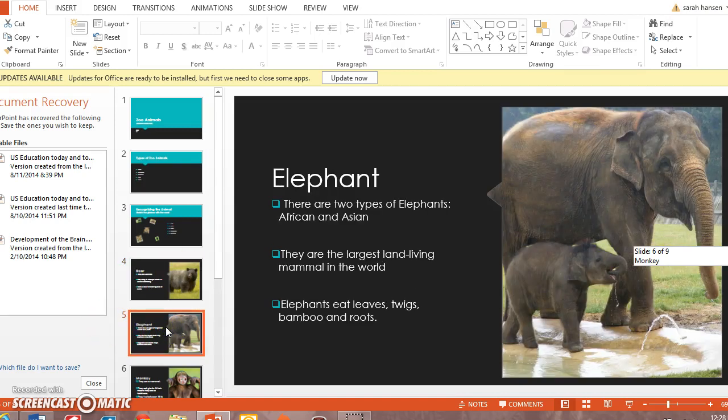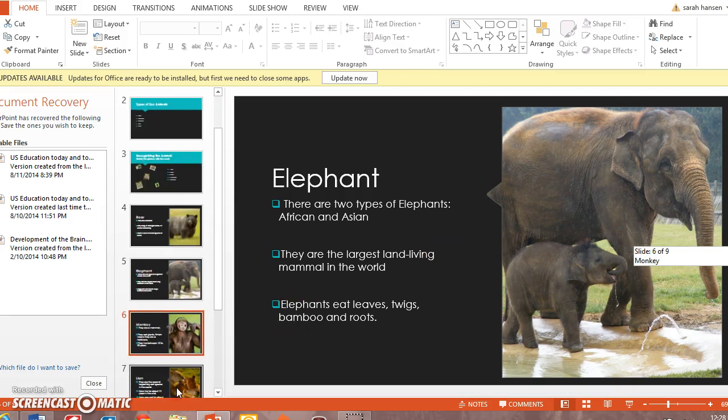Next slide. Here is the picture of an elephant and its little baby. And I also chose 3 different facts about the elephant as well. There are only 2 types of elephants, and that's African and Asian. They are the largest land-living mammal in the world, and they are herbivores, which means they eat leaves, twigs, bamboo, and roots. And they have a very long trunk, which we will learn about too. We'll learn about the facial features of the elephant, considering it's a little different than most animals.